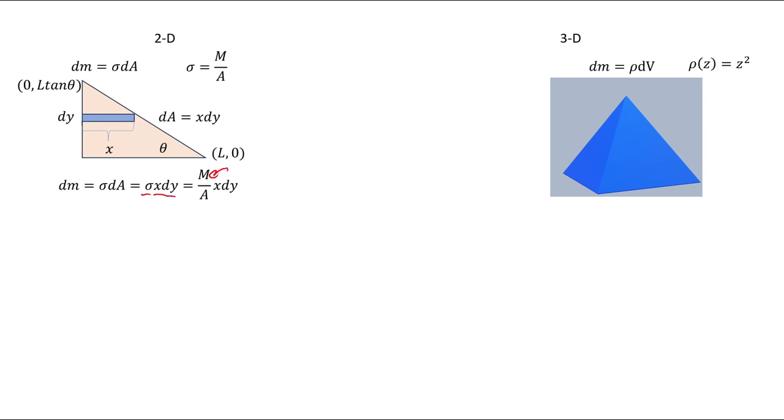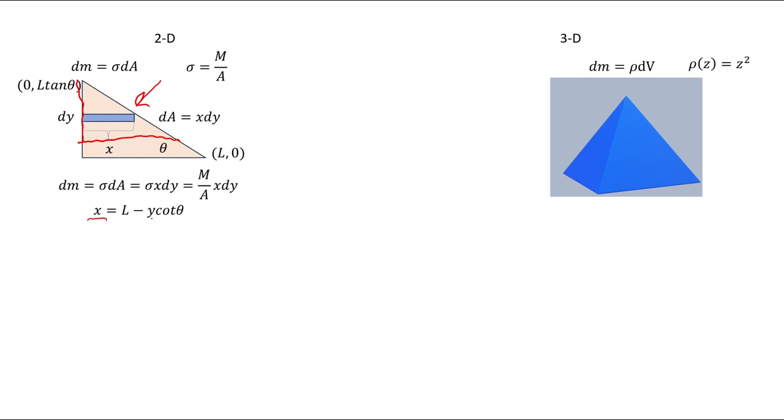Piece of cake. There is one awkward thing to talk about, though, and that is that I'm integrating over y and I've got an x here. That's a big no-no because x and y depend on each other. So I've either got to get rid of the dy or get rid of the x. So I'm going to get rid of the x. How do I get x in terms of y? Well, I know that on an inclined plane, this is a straight line. So I know that x changes linearly with y.